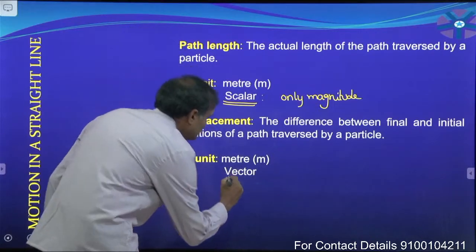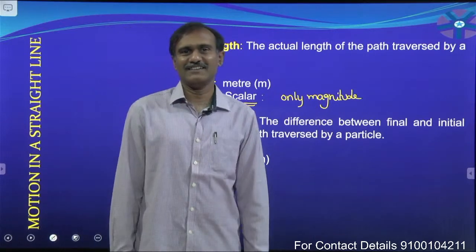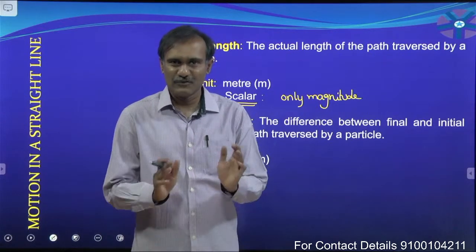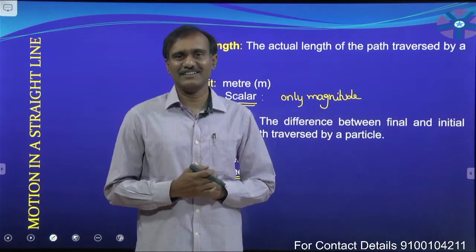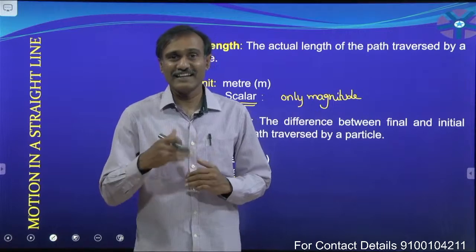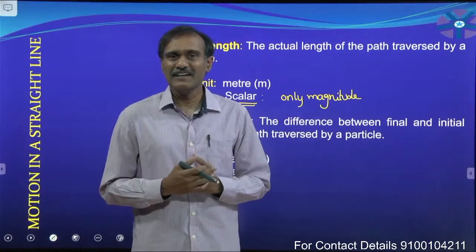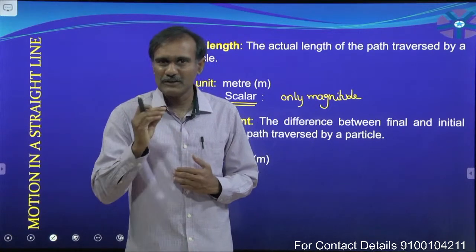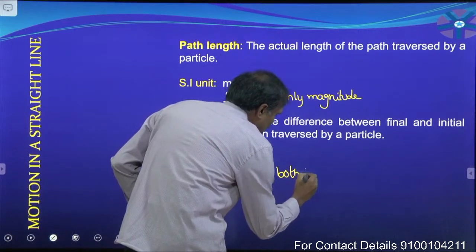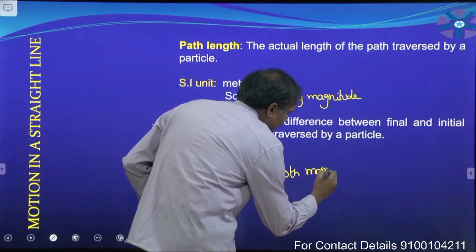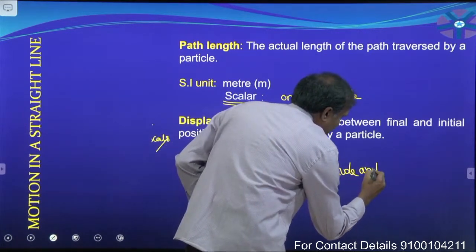Now, what is meant by vector? Tell me. What is meant by the vector? Yes, a physical quantity having both magnitude and direction. You are saying like that. Okay, it is the correct definition. No problem. What is meant by the vector? It is having both magnitude and direction.